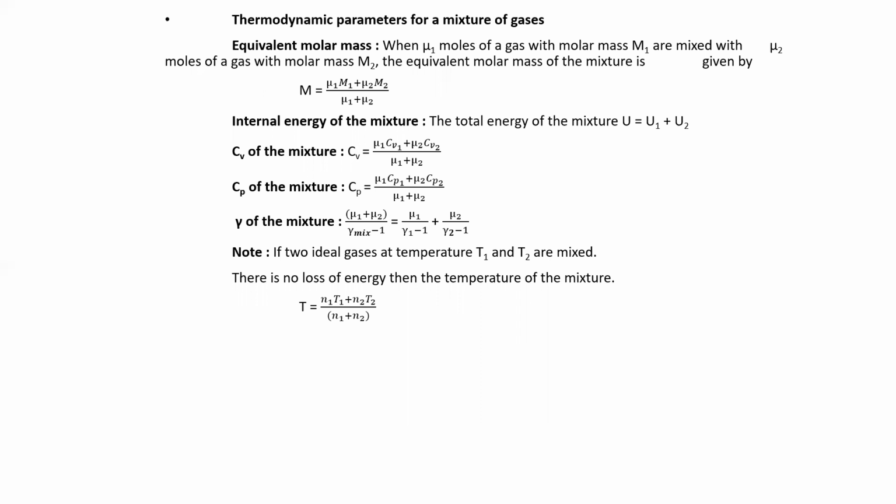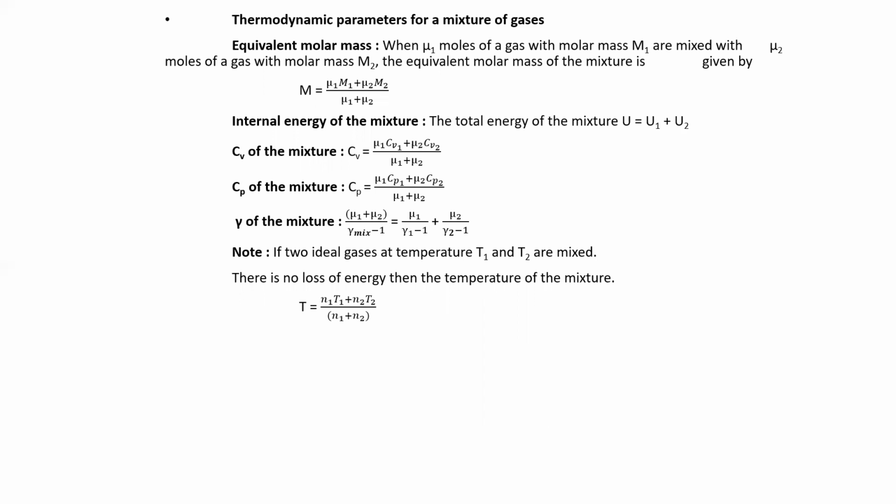So when mu1 moles of a gas with molar mass m1 are mixed with mu2 moles of a gas with molar mass m2, the equivalent molar mass of the mixture is m is equal to (mu1 m1 plus mu2 m2) divided by (mu1 plus mu2).